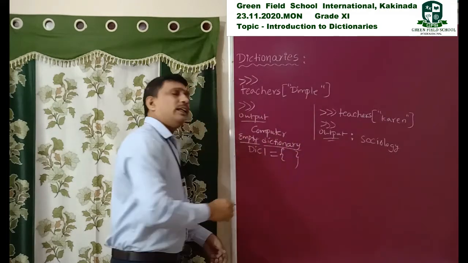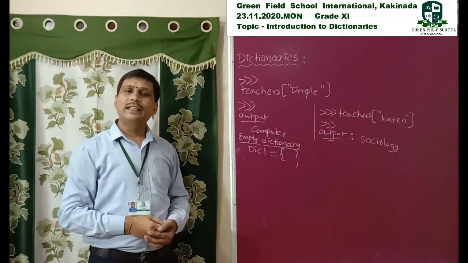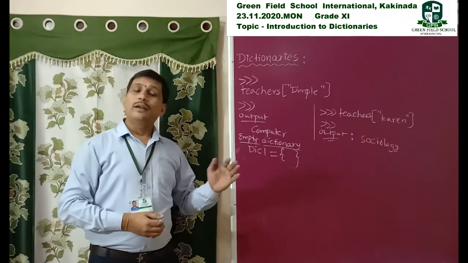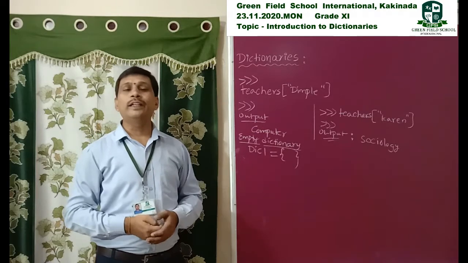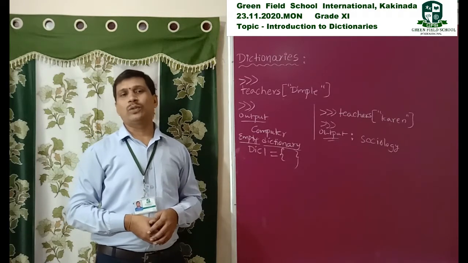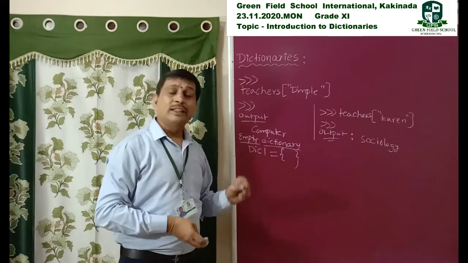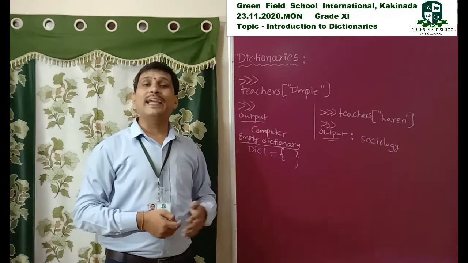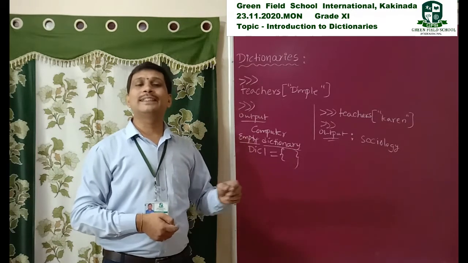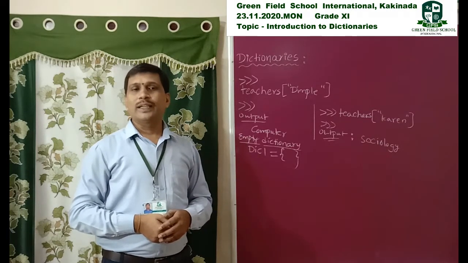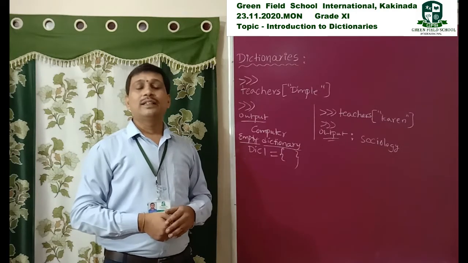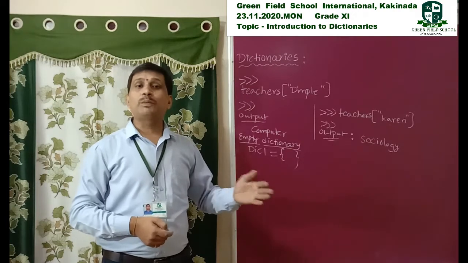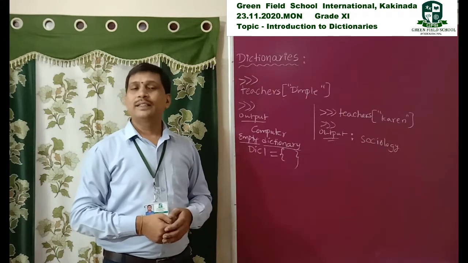Like in a real-time English dictionary, which has words and their corresponding meanings, here also we have keys and corresponding values. Keys act as words in an English dictionary, and the values act as the meaning of the corresponding word in that dictionary.